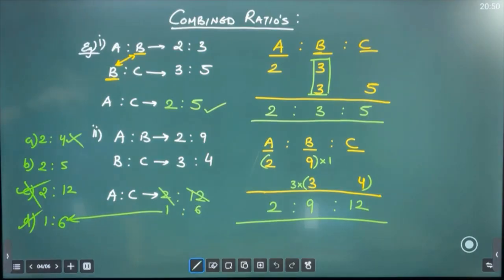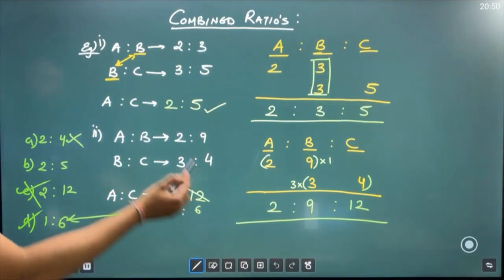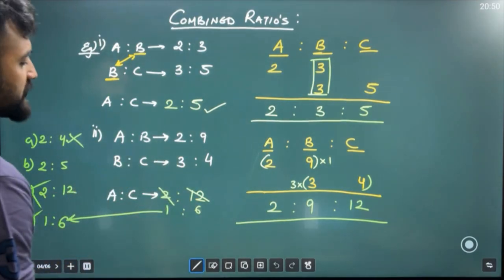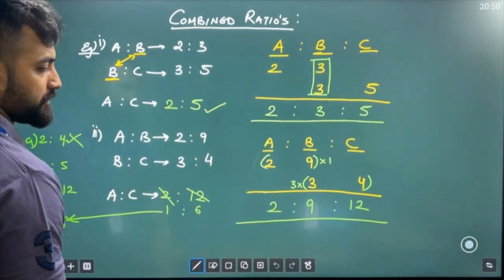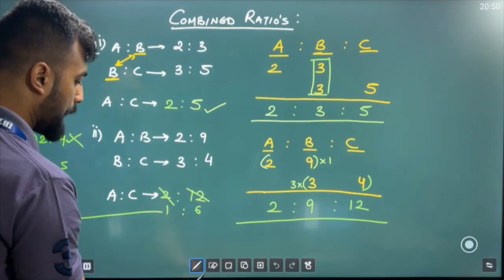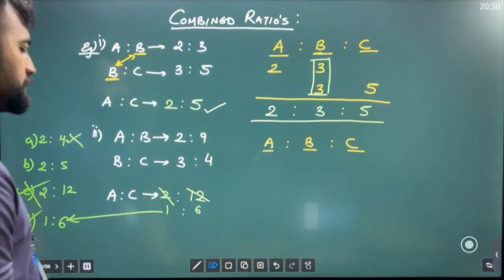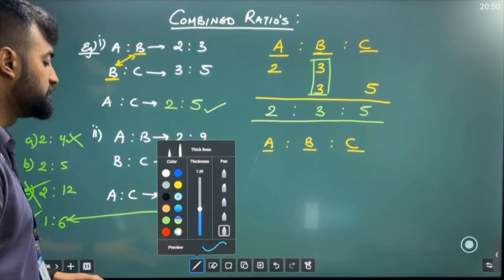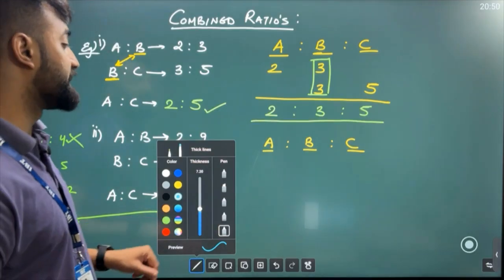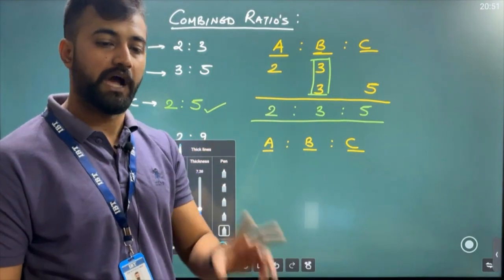Now here sir I can see both the B are same, so I can write 2:3:5. Now this example, ठीक है, out here I can do one more thing. Okay, I can do directly sir, I can find the ratio directly. Okay, you remember 2:12 we have got. ठीक है, now there is another way of doing it. See, you must be seeing in many other YouTube channels also, they'll be using this particular trick. Okay, but it's not that useful. Sometimes you might end up getting wrong answer. I'll show you how. I'll prove you.